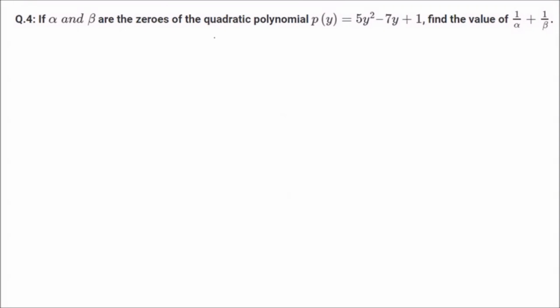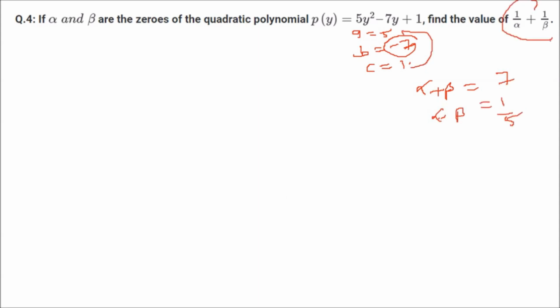So alpha and beta are the zeros of the quadratic polynomial, this one. 1 by alpha plus 1 by beta has to be found out. So here a is 5, b is minus 7, and c is 1. So what will be alpha plus beta? Minus b by a, minus of minus 7 by 1, so 7. Alpha into beta will be equal to c by a, 1 by 5.